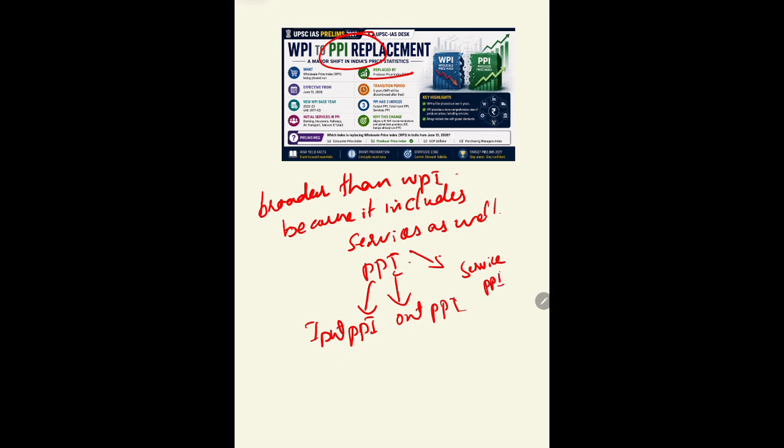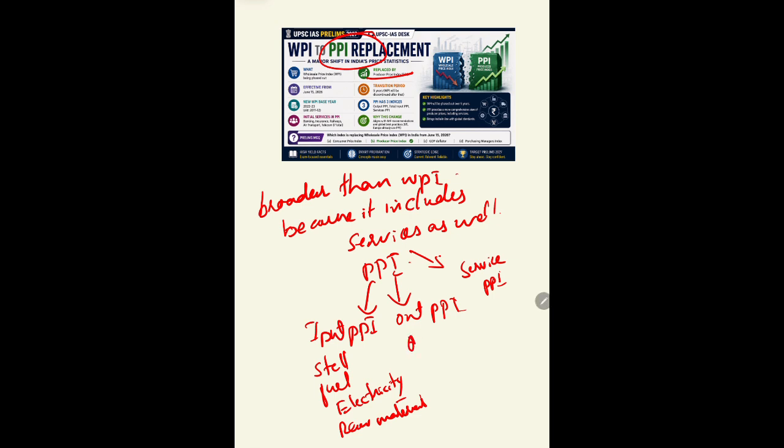Input PPI measures changes in the cost of inputs used by producers, for example steel, fuel and electricity. Whatever is invested in making things, raw materials for example, will all be included in input PPI. And then output PPI measures the price producers receive after selling the product.